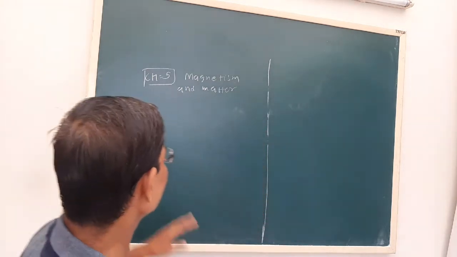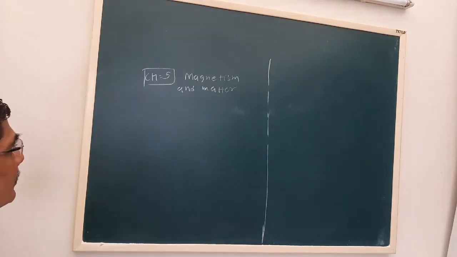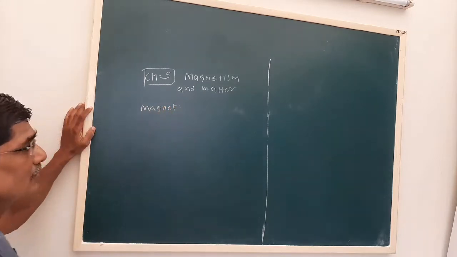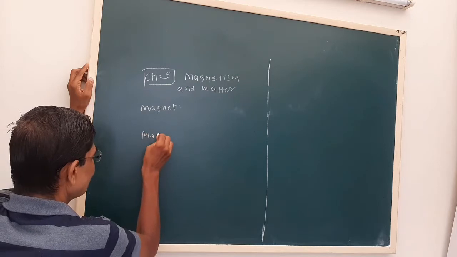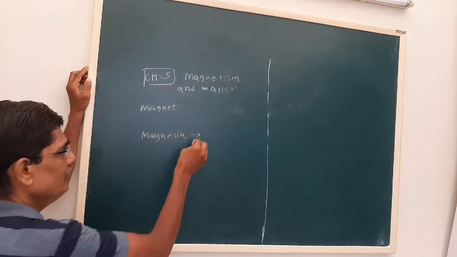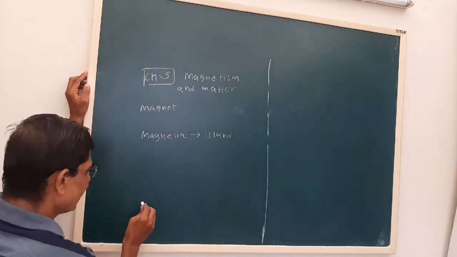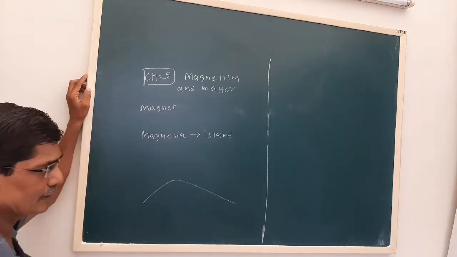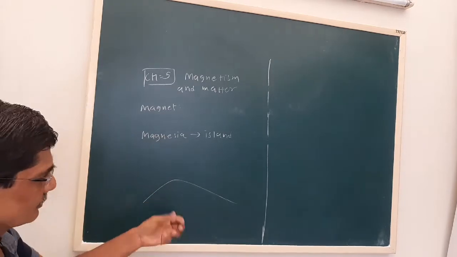So we start first with the word magnet. The word magnet has come from the island in Greece. Magnesia was an island where, when people were walking there, the iron nails on their shoes were stuck to the ground.